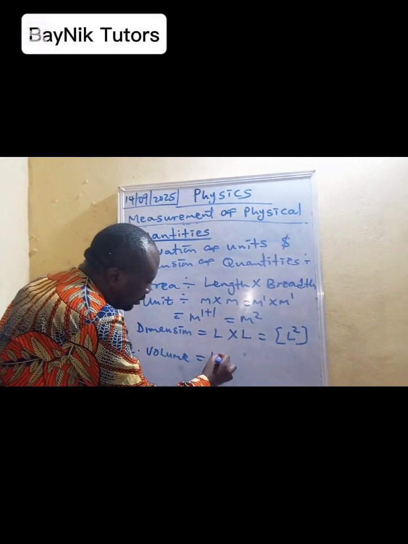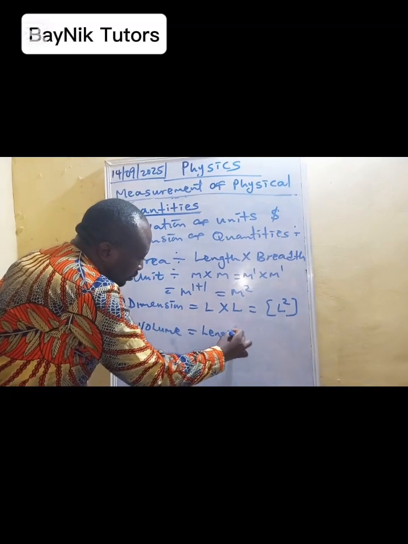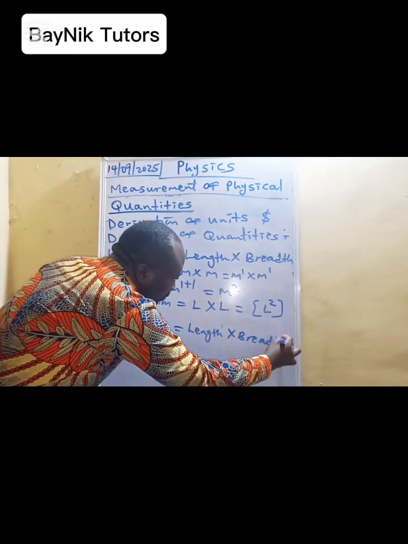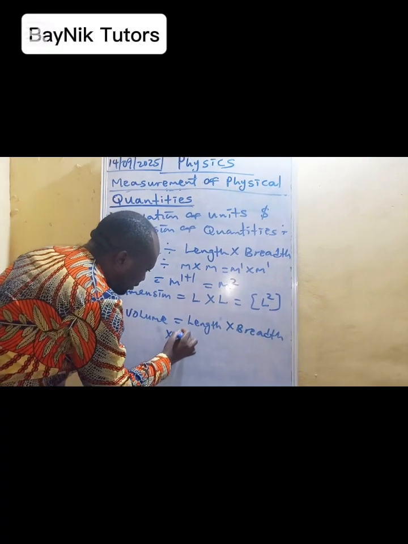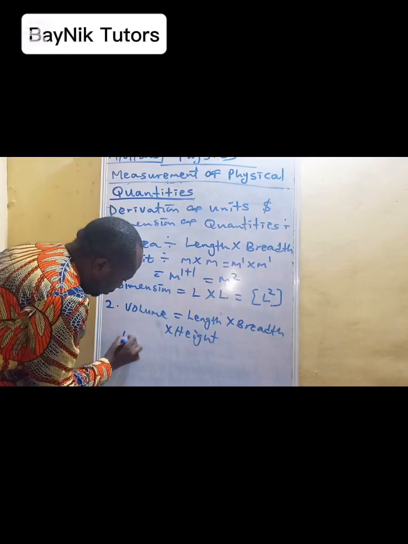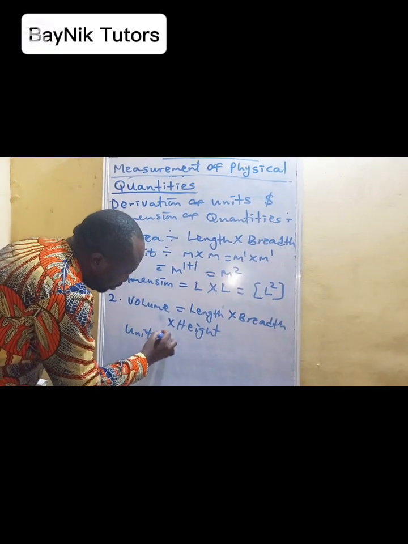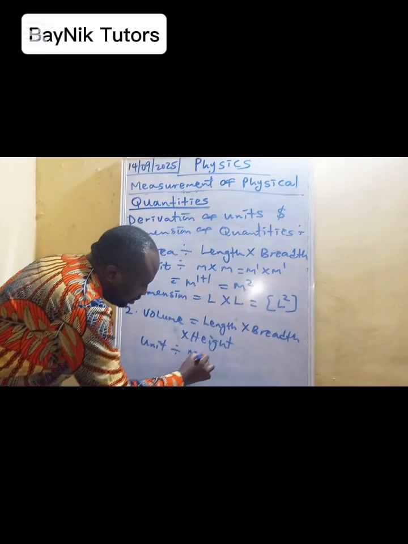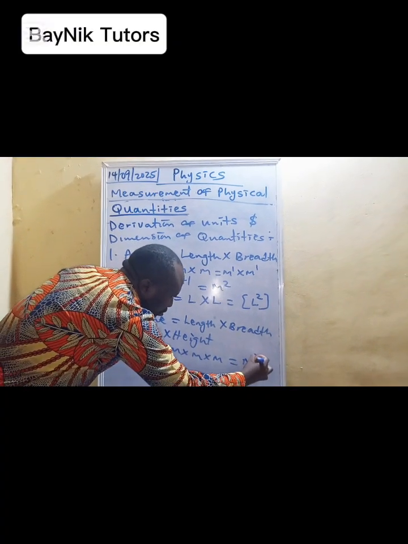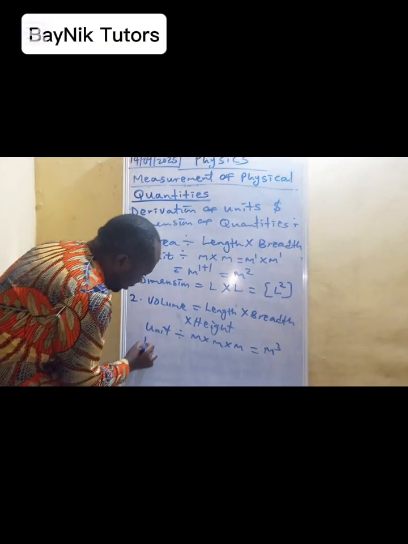We have length times breadth times height. So for the unit, the length is meter, the breadth is meter, the height is also meter, and that will be meter cube, m raised to power 3.